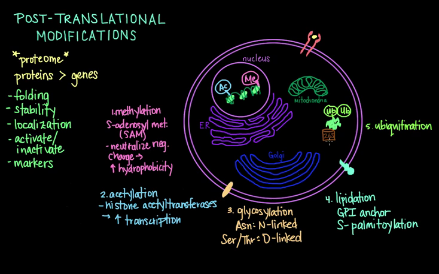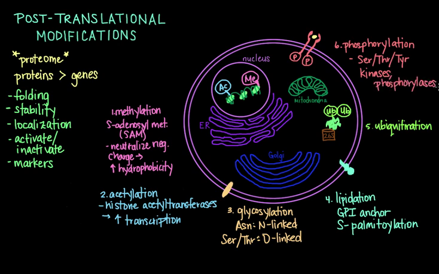Next up is one of the most common post-translational modifications that you'll come across, and that's phosphorylation, which is a reversible modification that occurs principally on serine, threonine, or tyrosine residues and is used to regulate proteins that play a role in a vast array of cellular processes, including signal transduction pathways, the cell cycle, cell growth, and apoptosis. Protein kinases are the enzymes that help facilitate the phosphate group transfer, and phosphorylases help to remove them.